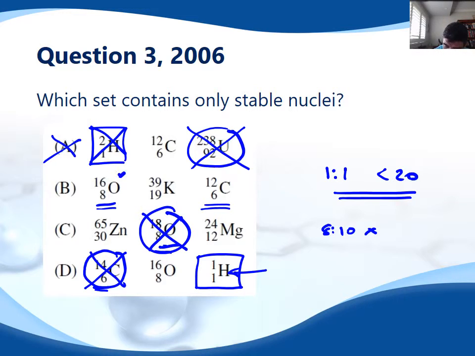This one fits the 1:1 ratio. This one fits the 1:1 ratio. And for potassium, we're very close to the 1:1 ratio. It's just slightly larger, but it's the most stable form. And because we've eliminated all the other options, the correct answer must be B.